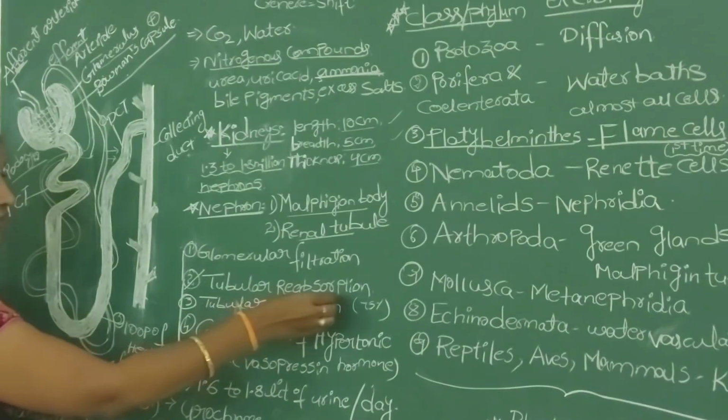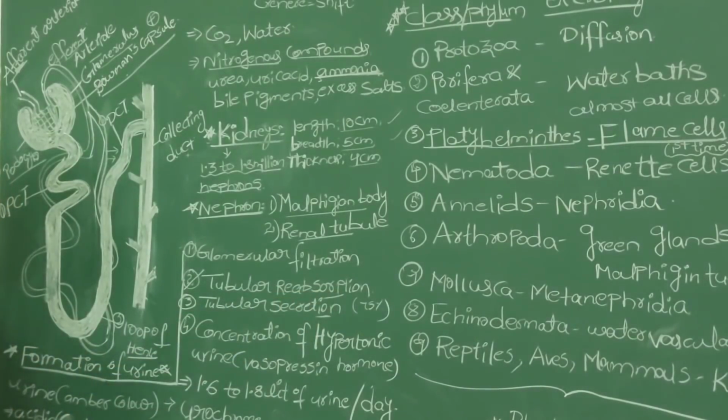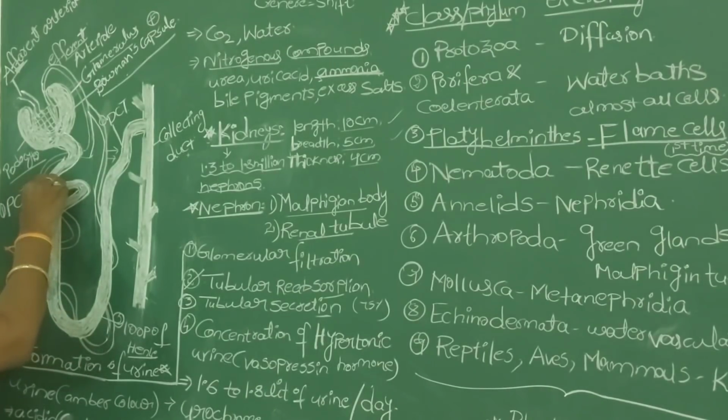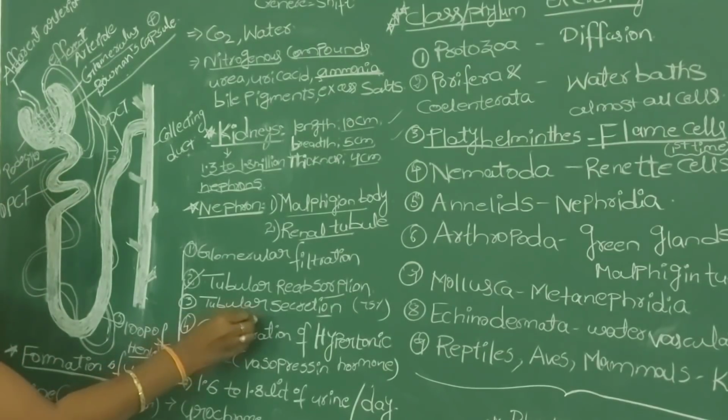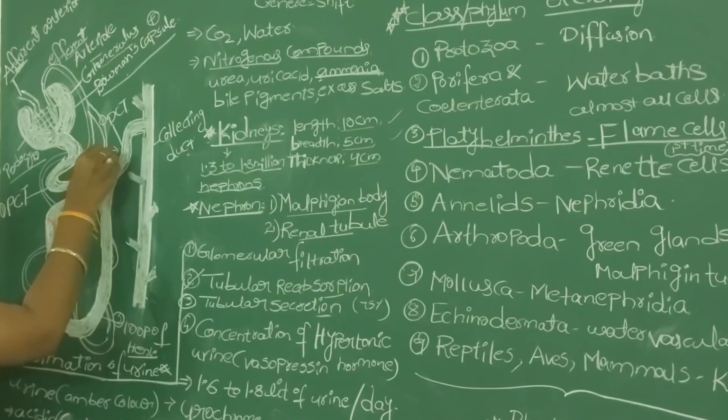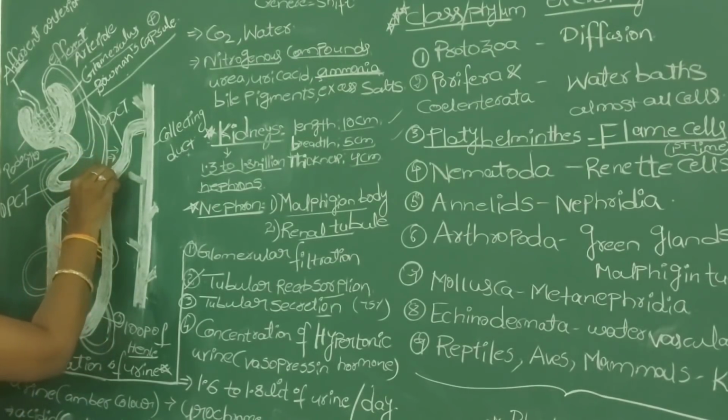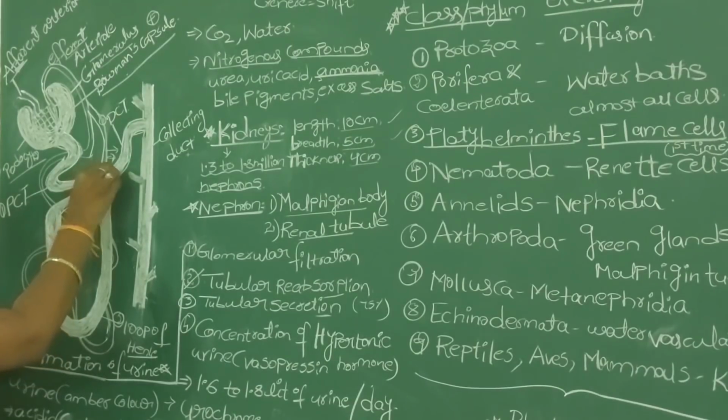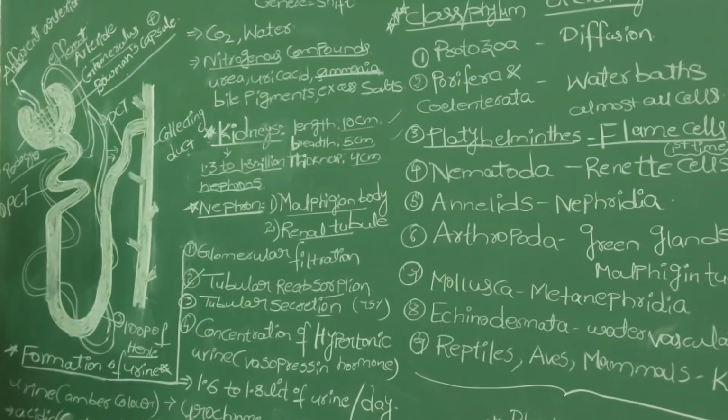So just observe the difference carefully. During the reabsorption, the water and useful compounds will be reabsorbed from the renal tubule to blood capillaries. But in the tubular secretion, the waste molecules and excess salts from the blood capillaries are again sent into the DCT region of the renal tubule. So that one we call tubular secretion.